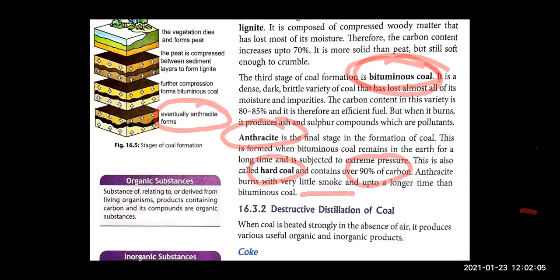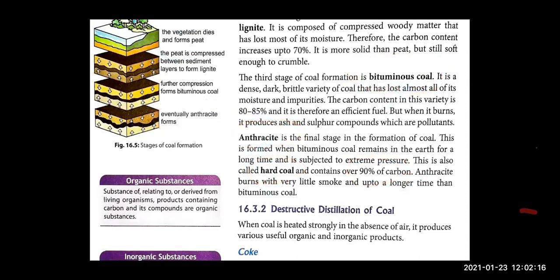Right, beta? So these are the four stages of formation of coal. The first step is the formation of peat. Peat is just the collection of partly decayed leaves, twigs and branches, and it has a lot of moisture and less carbon content, that is 50 to 60%. Then it gets converted into lignite because of the pressure of these rock layers. And now this lignite is brown coal. It has lost moisture and has about 70% of carbon.